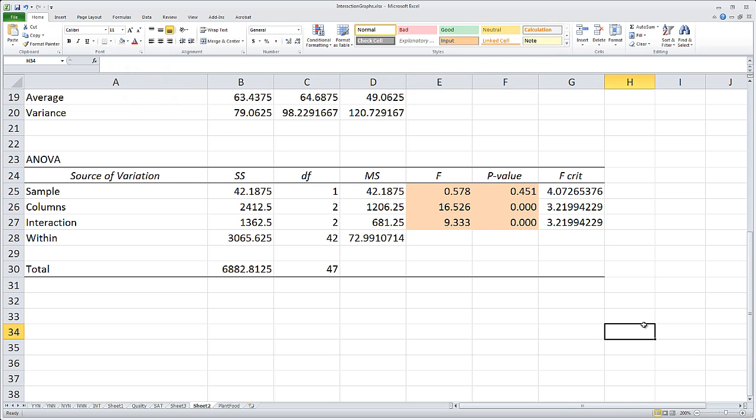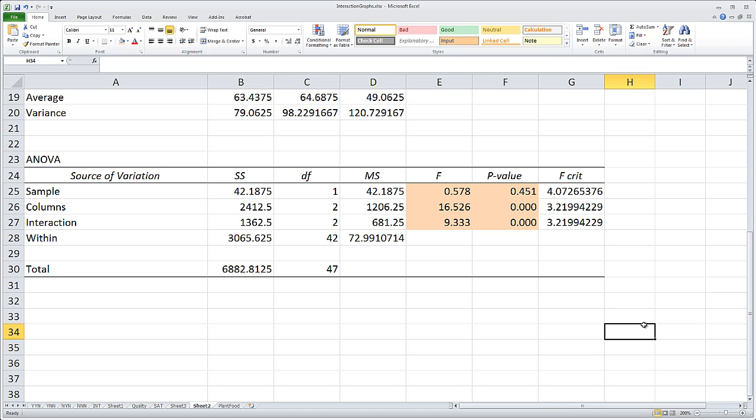Like that. If you remember from our SPSS output, our feeding frequency F ratio was 0.578. Well, guess what it is here? 0.578. What the p-value was for the feeding frequency in SPSS, 0.451. Same thing here, 0.451. And the same thing holds true for the food types, so for the columns, remember that's the food type, is 16.526 for the F ratio, p-value 0.000. The interaction had an F ratio of 9.333, p-value 0.000. So, long way of saying, this is the exact same results we got from SPSS.